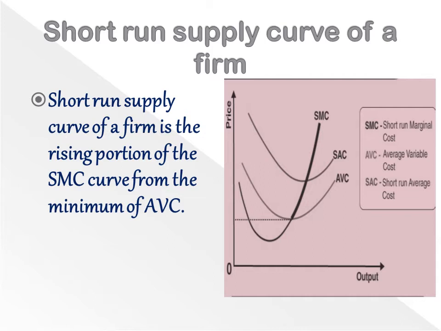You can see the rising portion of short run marginal cost curve. That means the bold black color curve, where it starts from the minimum of AVC and it is rising. That portion is called the short run supply curve of a firm. Short run supply curve of a firm is the rising portion of short run marginal cost curve from the minimum of average variable cost. The bold black color curve is called a short run supply curve of a firm.